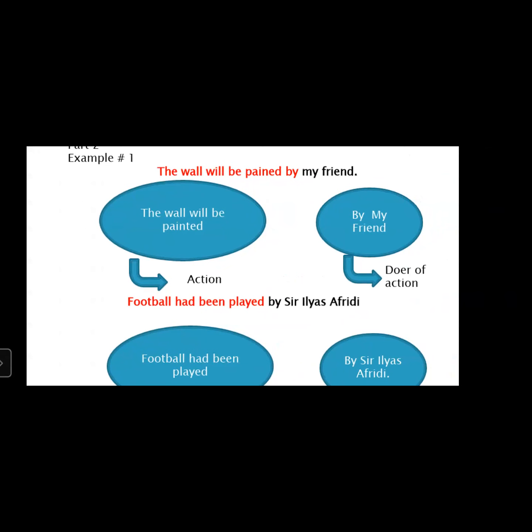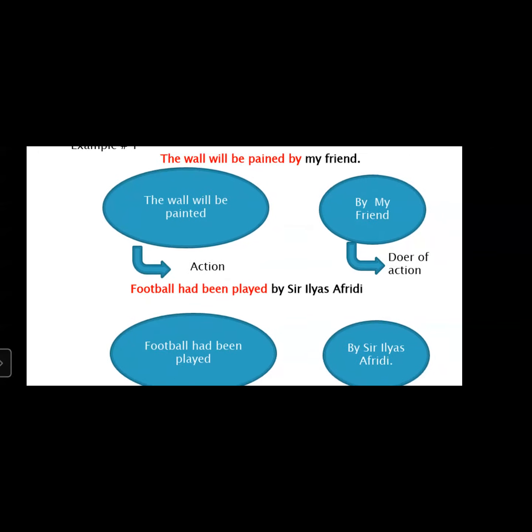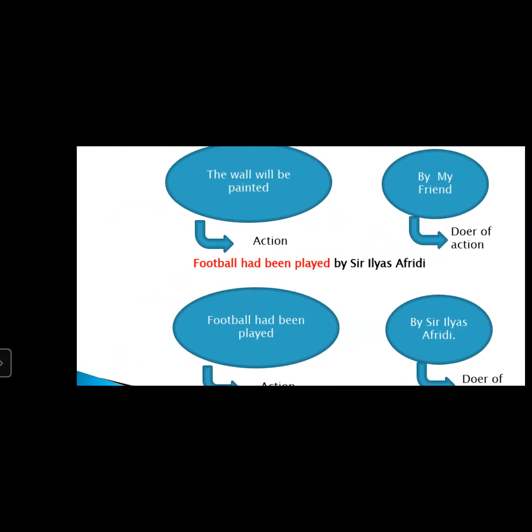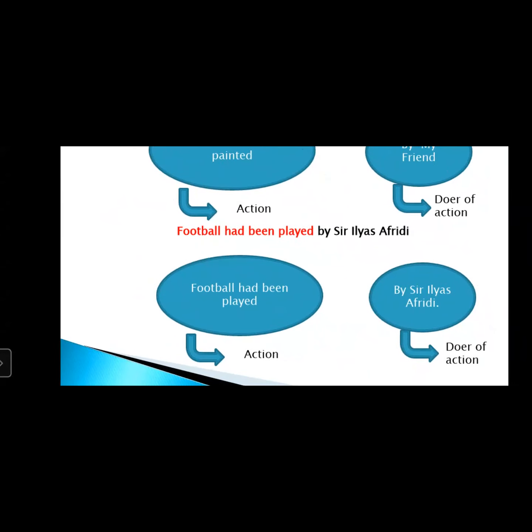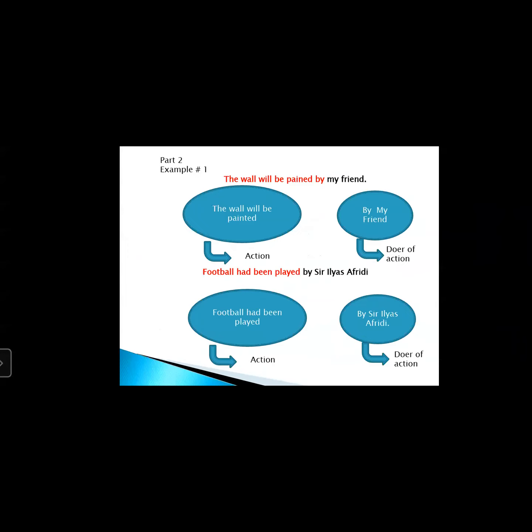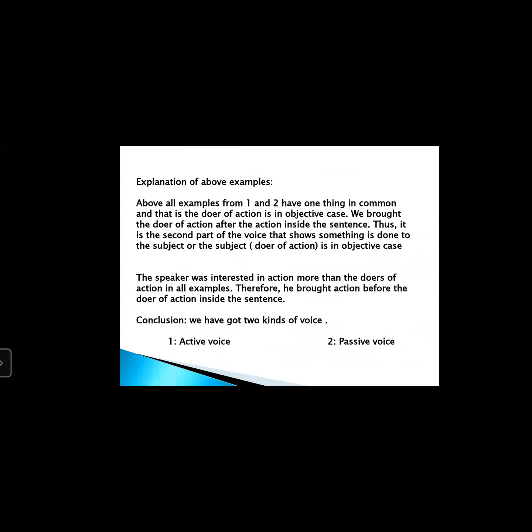So here the action has come before the doer of action. In the previous sentence, the doer of action was the first part. Here, the doer of action is the second part. Football had been played by Sir Ilyas Afridi. In the previous sentence, Sir Ilyas Afridi had played football. Here, football had been played by Sir Ilyas Afridi. So here the action scenario is different.